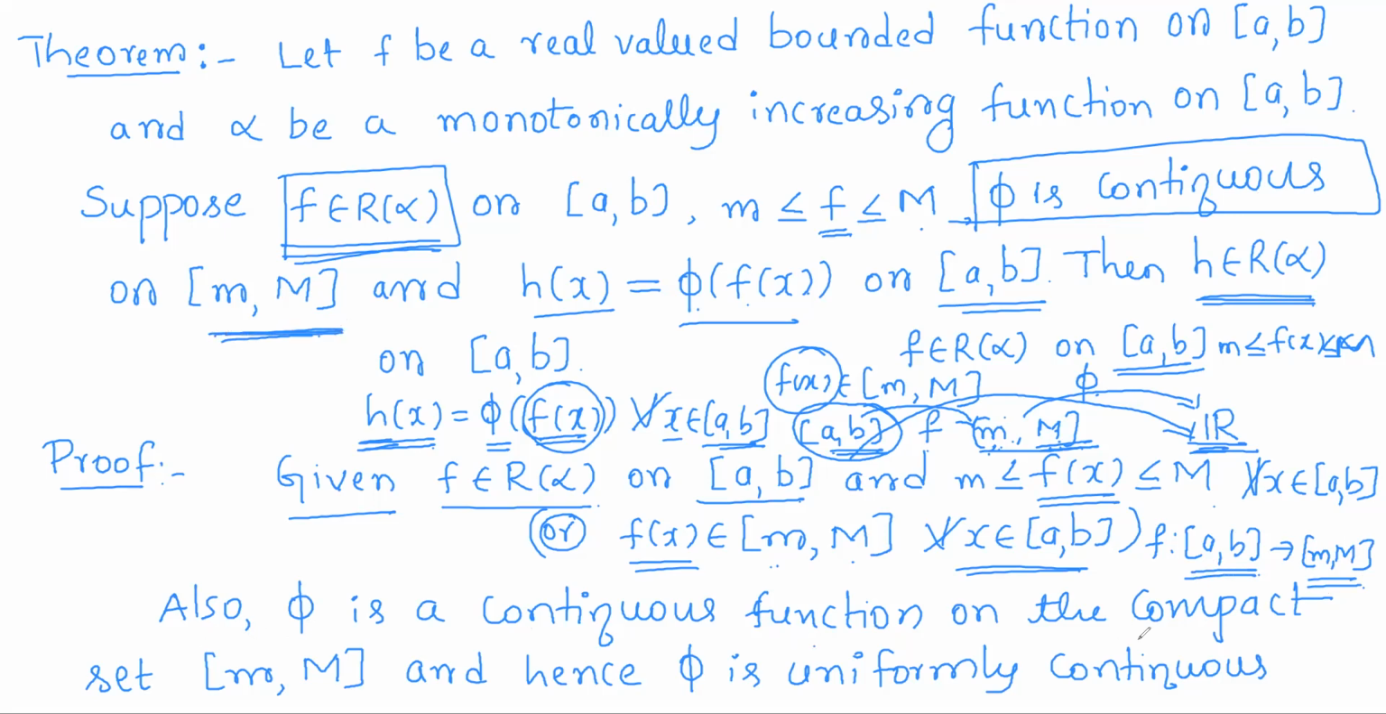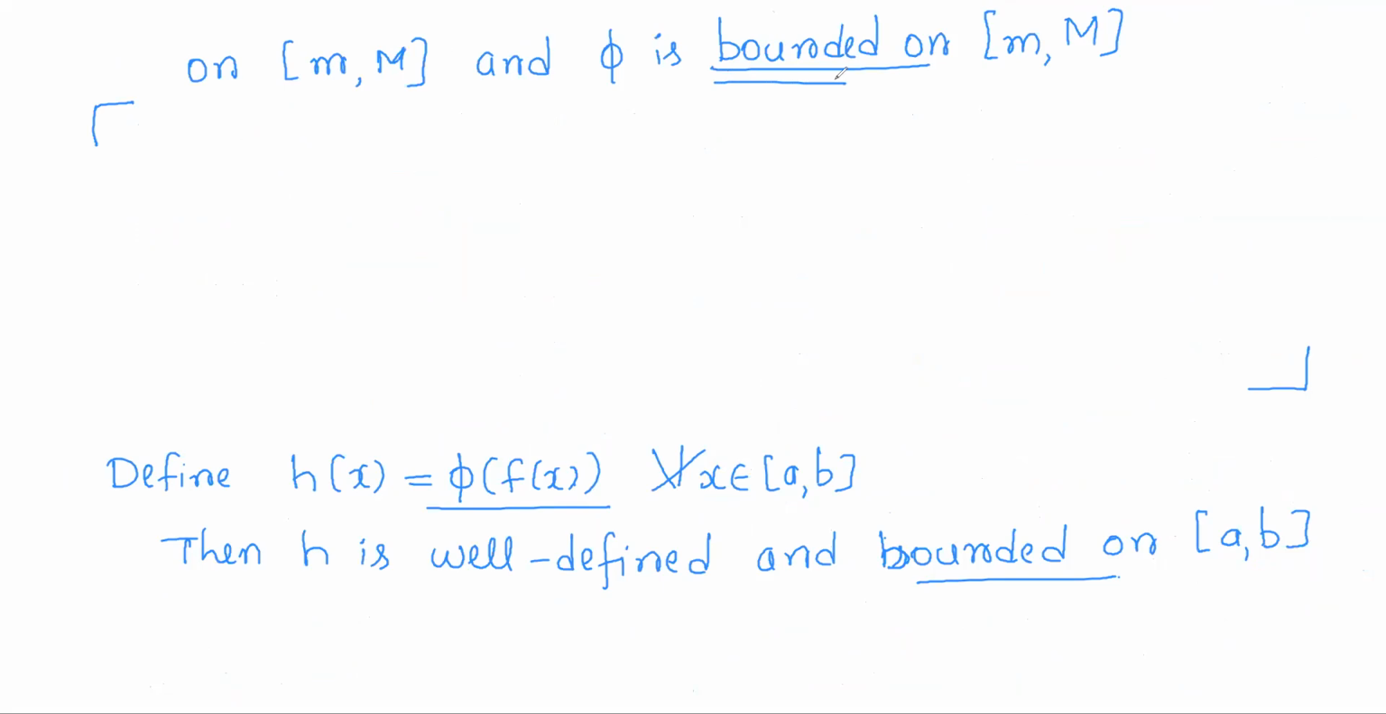So phi is a continuous function on the compact set, closed interval small m capital M. We all know that a closed interval on R is always compact, being closed and bounded. As any closed interval is a closed and bounded subset of R, by Heine-Borel theorem, it will be compact. So closed interval small m capital M is a compact set, and phi is a continuous function on this compact set. Any continuous function on a compact set is uniformly continuous, and also it attains maximum and minimum.